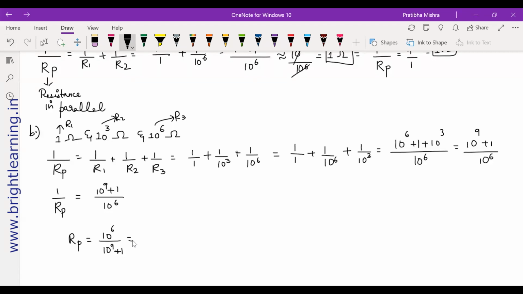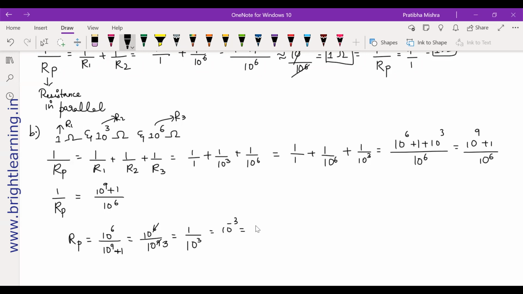All right, so how do you do this now? What is 10 to the power 9 plus 1? It's similar to 10 to the power 9, so you will get that itself. And once you do it, what are you getting? 1 by 10 to the power 3, which is 10 to the power minus 3.